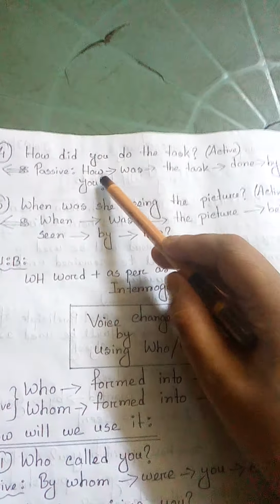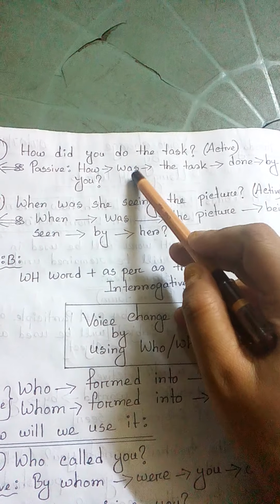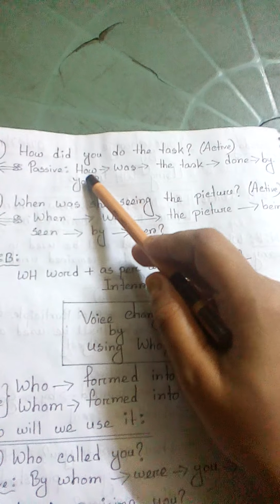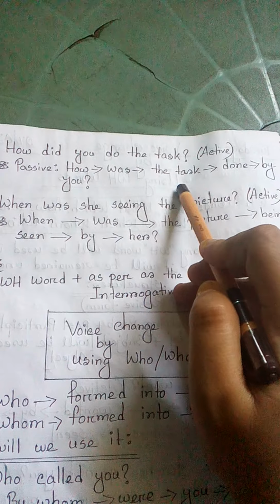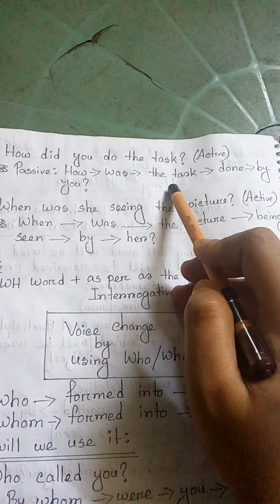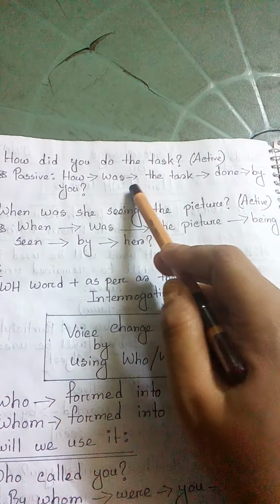Okay, the next one, how did you do the task? Active and passive. See, same system as the three sentences before. How should remain unchanged. Was has been used as the part of did. The task will be used as the subject. Done by you, that means the answer is how was the task done by you.